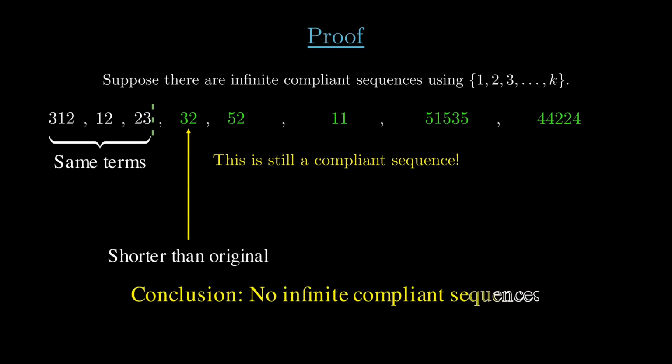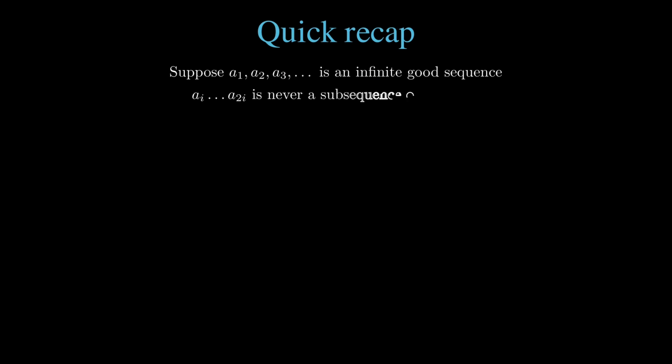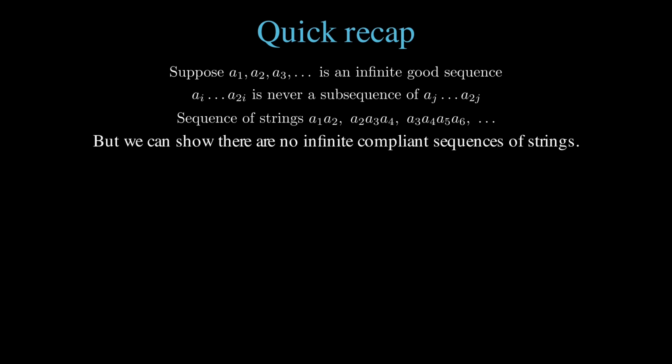The conclusion is that there are no infinitely long compliant sequences of strings from a finite alphabet. This also tells us there are no infinitely long good sequences of single characters. So just to recap the argument, we start by assuming there is an infinite good sequence of single characters. So the string from a sub i to a sub 2i is never a subsequence of a sub j to a sub 2j. This means we can turn this into a sequence of strings where the ith entry is the a sub i to a sub 2i string from the sequence of characters, and this new sequence of strings is an infinite compliant sequence. So then we just needed to prove there are no infinite compliant sequences.